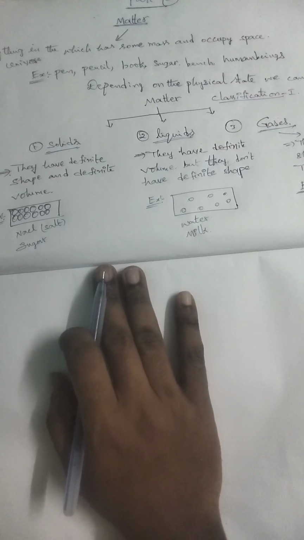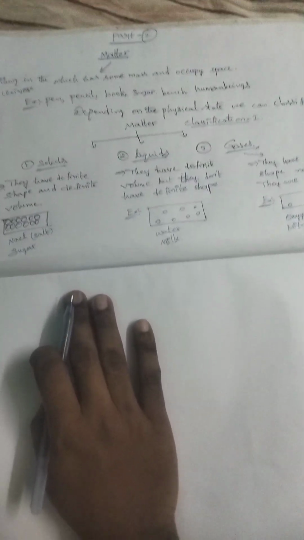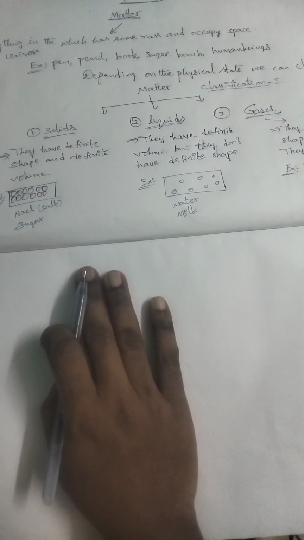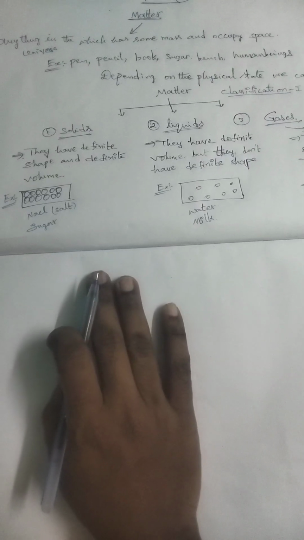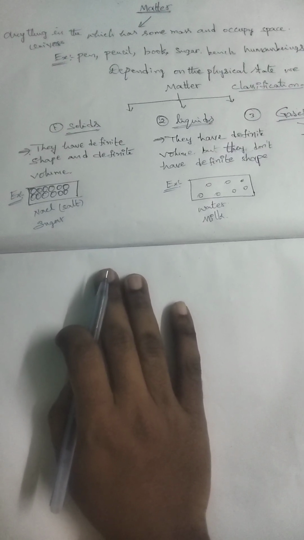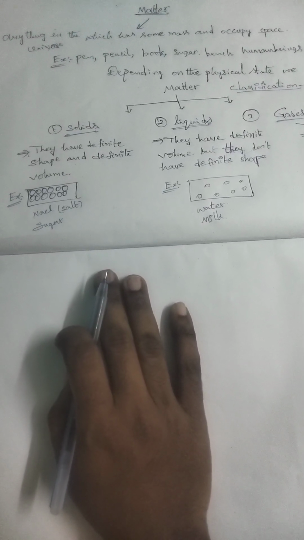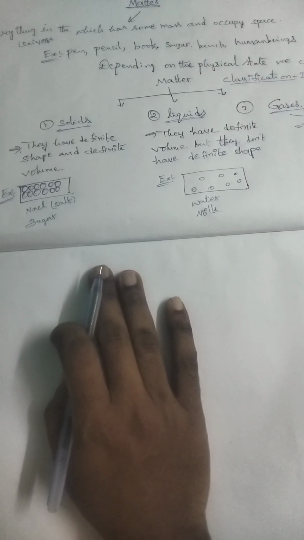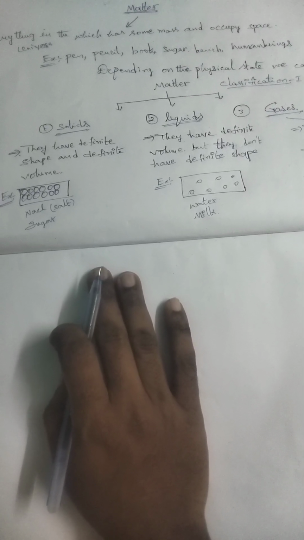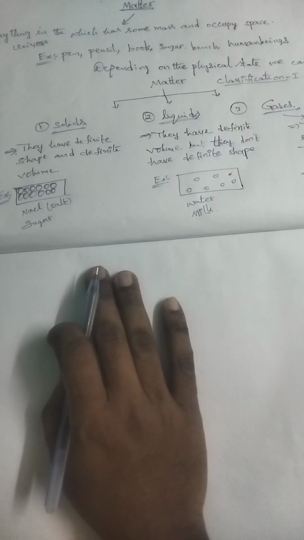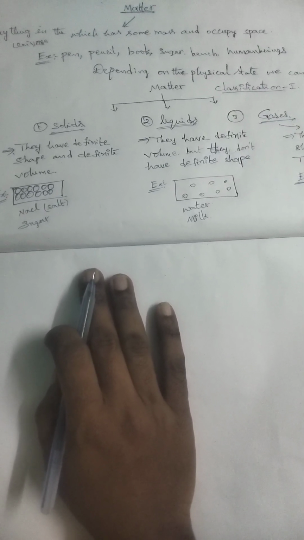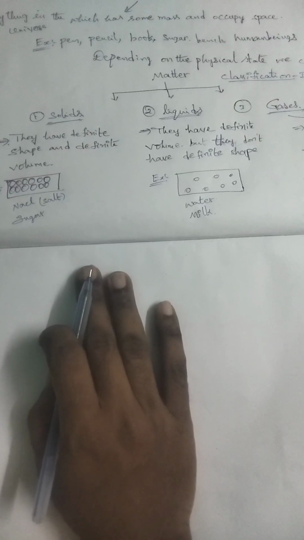That means the atoms or molecules are arranged in solids in a regular order, maintaining a proper order. For example, NaCl, that means salt or sugar, are solids. The molecules or atoms present in solids are arranged in a regular manner, so they have a definite shape and definite volume.